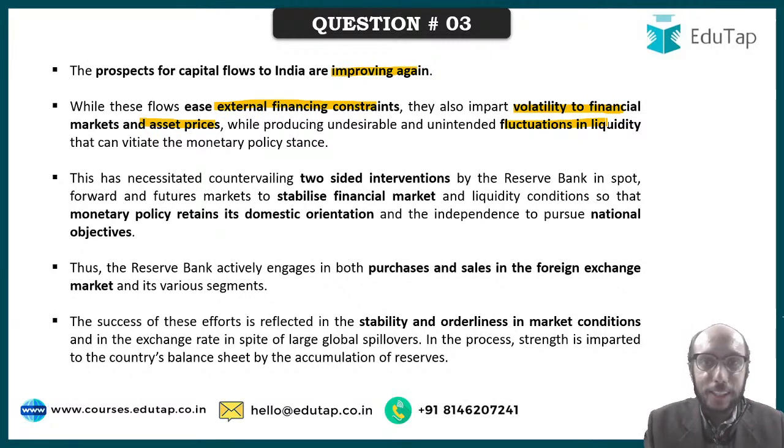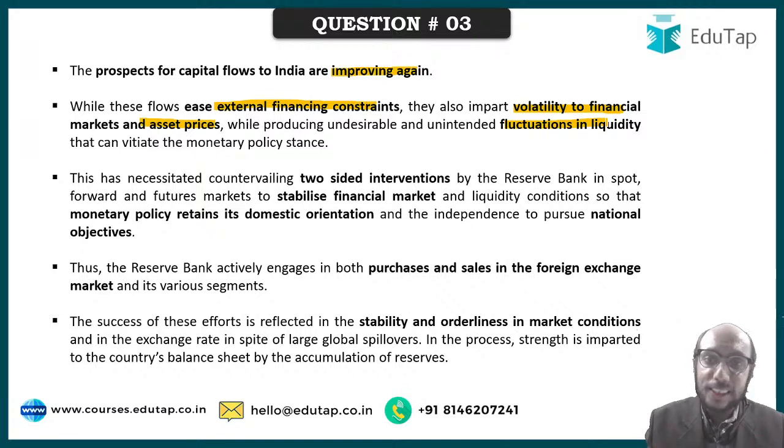So what will happen is that when billions and billions of dollars come into the Indian market, accordingly liquidity gets injected into the market, right? Now how does RBI make sure that its monetary policy is successful? By managing liquidity. So if RBI wants to control inflation, it will manage liquidity. If it wants to boost growth, it will manage liquidity.